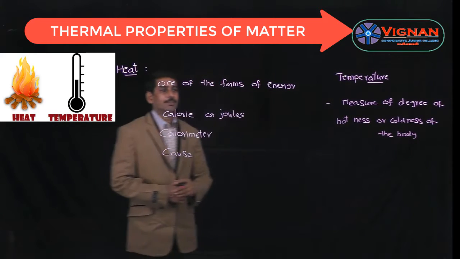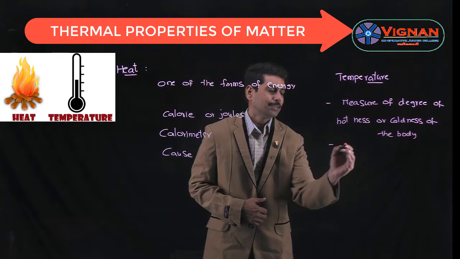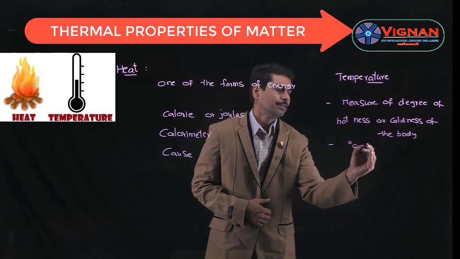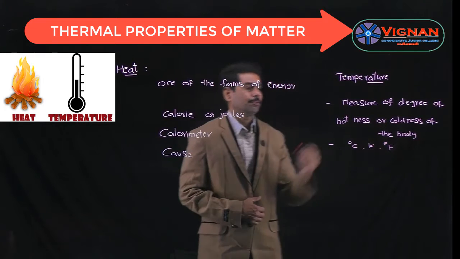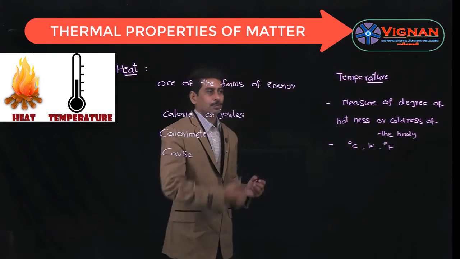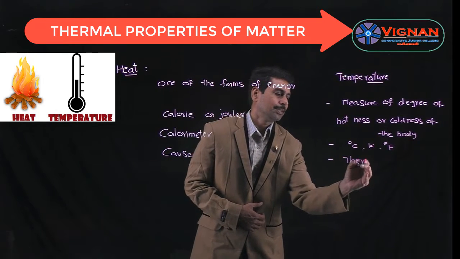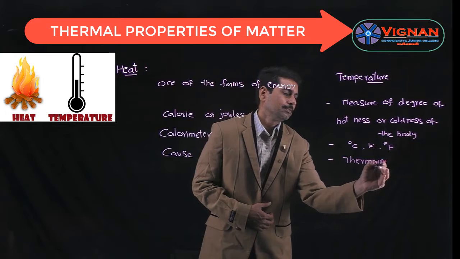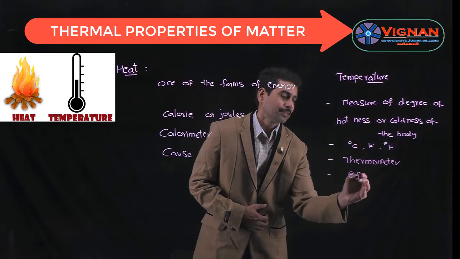Temperature is measured in degree centigrade or Kelvin, or maybe in degree Fahrenheit or Reaumur. So there are different units of temperature, and temperature is measured with an instrument called thermometer, whereas here temperature is the effect.